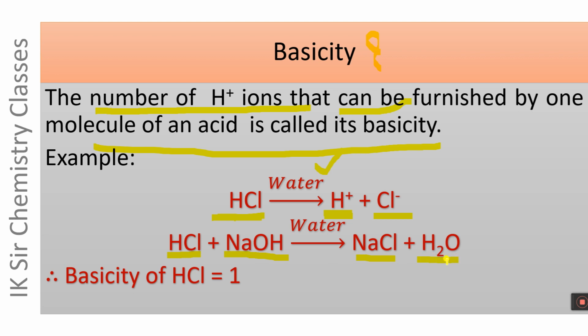Hence the basicity of HCl is equal to 1. The basicity of an acid is equal to the number of H plus ions that can be furnished by one molecule of that acid.